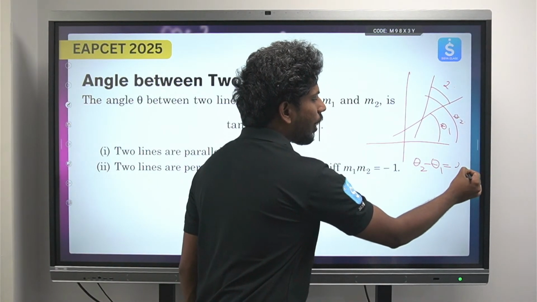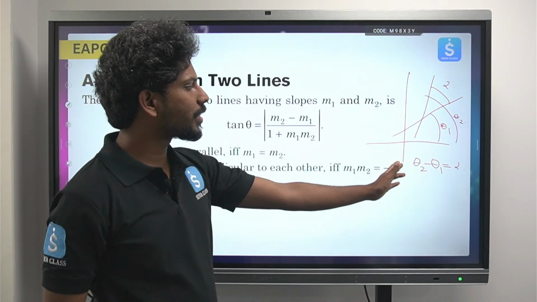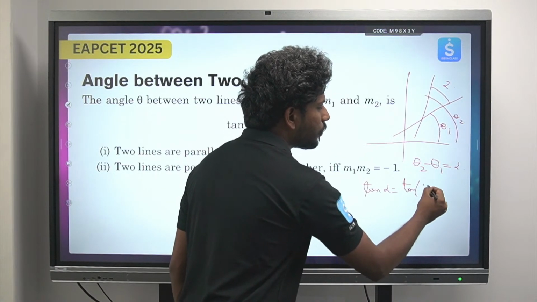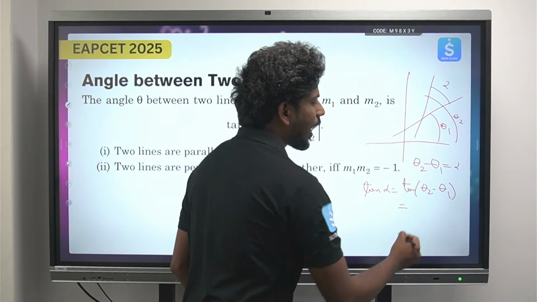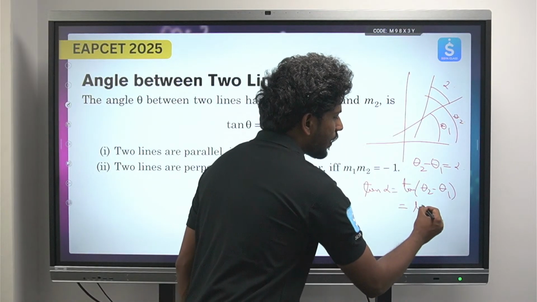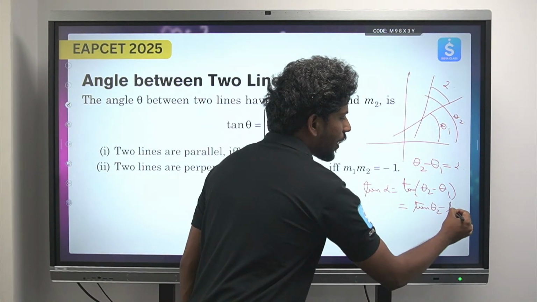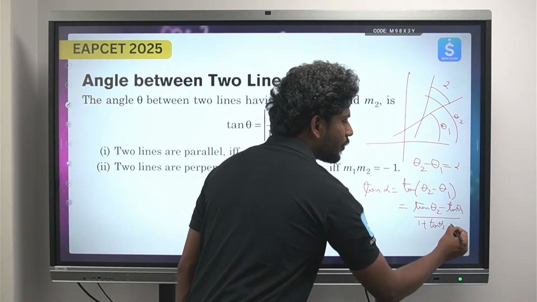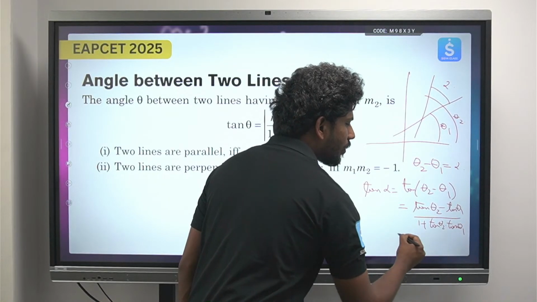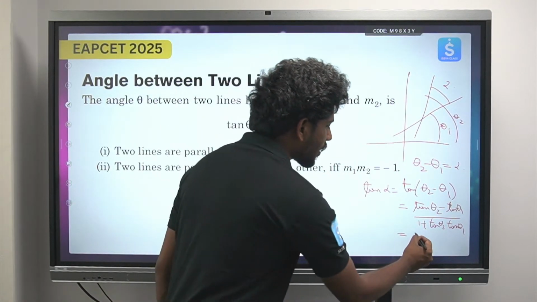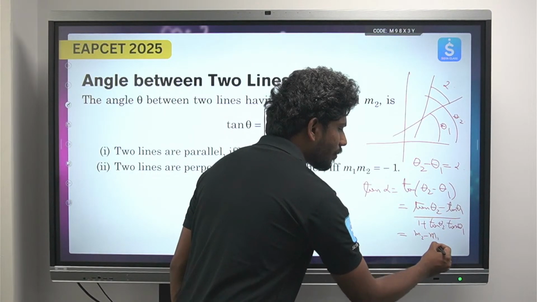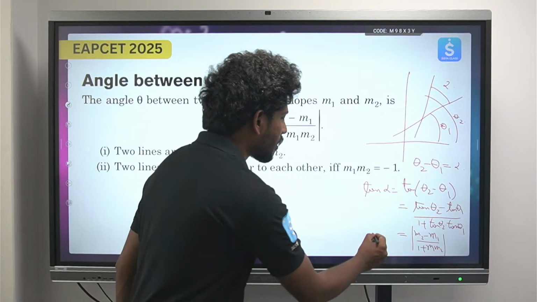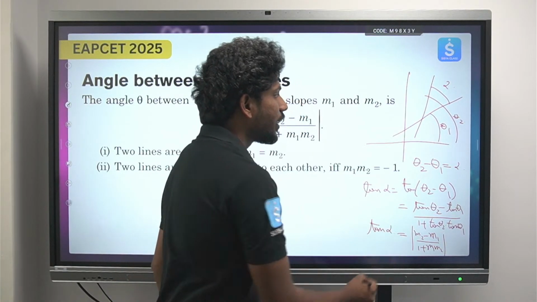Okay, so you apply tan on both sides. So tan alpha is equals to tan of theta 2 minus theta 1. So ikkada just endante you apply tan on both sides, then it will be tan of theta 2 minus theta 1. So tan of a minus b is nothing but tan a minus tan b by 1 plus tan theta 2 into tan theta 1. So ఇక్కడ మీరు చూస్తే tan theta 2 is nothing but the slope of the second line. So m2 minus m1 by 1 plus m1 m2. సో అక్కడి నుంచి వచ్చిన రిలేషన్ ఇది. సో tan ఆల్ఫా, ఈ ఆల్ఫా అనేది ఏంటి? ఇట్ ఈస్ ది యాంగిల్ బిట్వీన్ ద టూ లైన్స్.